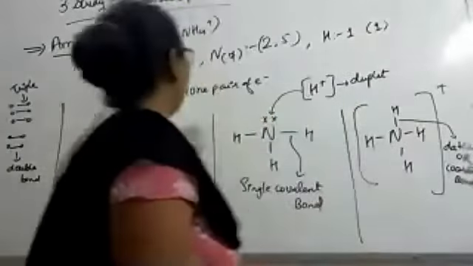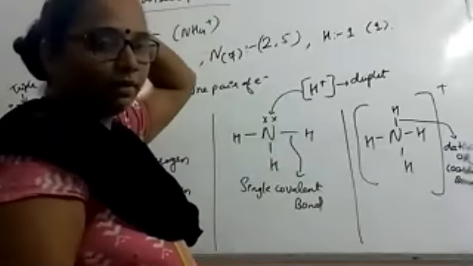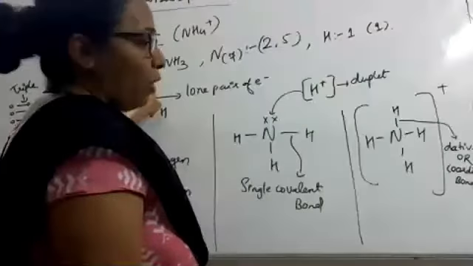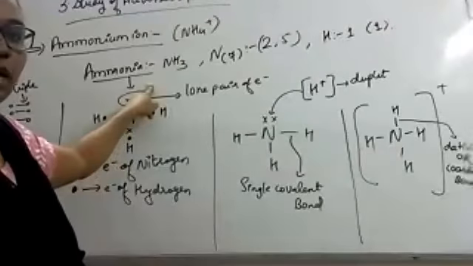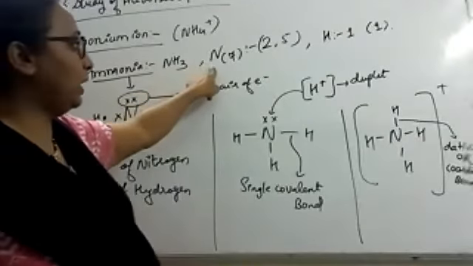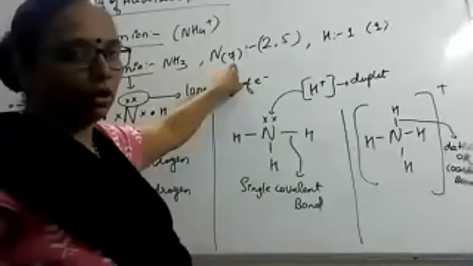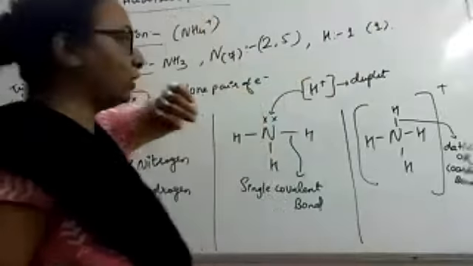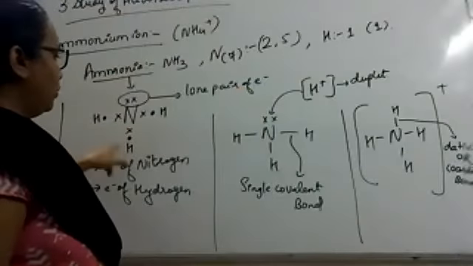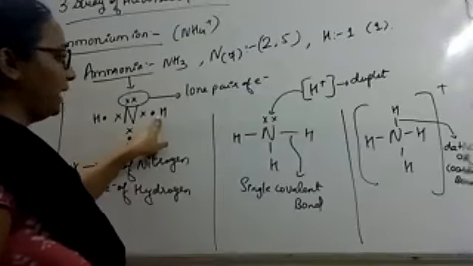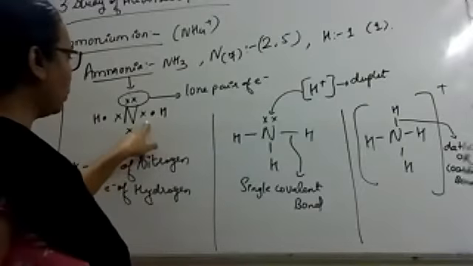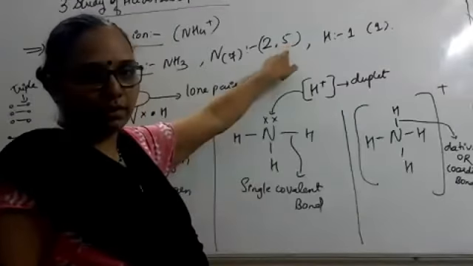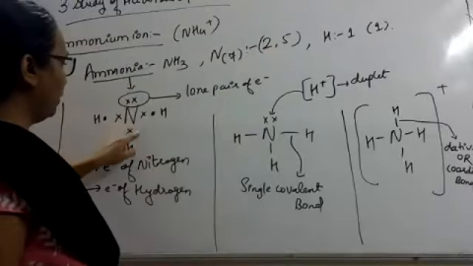So ammonium ion is a base. That's why we are studying it as an example of a base. Ammonium ion is formed from ammonia. The formula for ammonia is NH3. Nitrogen has atomic number 7, electronic configuration 2, 5. Hydrogen has atomic number 1, electronic configuration 1. In NH3, hydrogen will share its 1 electron each, and the cross is the electron of nitrogen. Which electrons are these? The 5 outermost shell, valence shell electrons: 1, 2, 3, 4, 5.